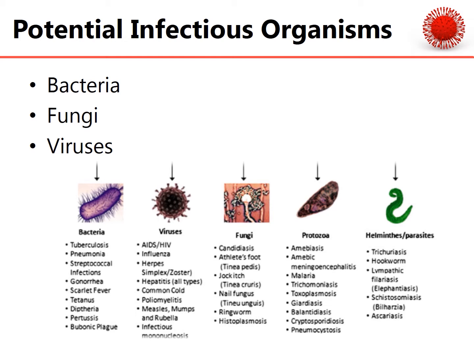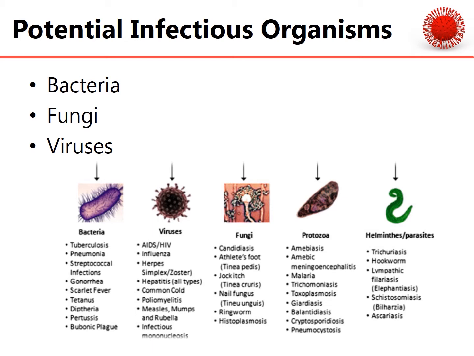Now let's take a look at some of the bacteria listed on this presentation. The writing may be a bit small, but we have listed here tuberculosis, pneumonia, streptococcal infections, like strep throat, gonorrhea, scarlet fever, tetanus, diphtheria, pertussis, and bubonic plague. Bacteria, also called germs, are microscopic organisms which are not visible to the naked eye. As small as they are, bacteria are powerful and complex and can survive in extreme conditions.